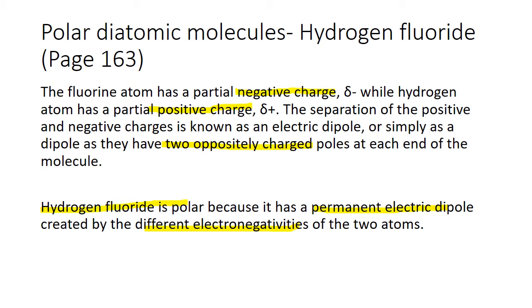Electric dipole means that it can be partial positive, partial negative. Bear in mind, this is not an ionic compound. They do not form charge at the end of the sharing of electrons. What this is trying to tell you is that if the molecule consists of atoms with different electronegative values, most likely the distribution of electrons will not be equal, which means that one side of the atom will become partial positive charge and one side will become partial negative charge. So you get what we call a permanent electric dipole created by the difference in electronegative value.